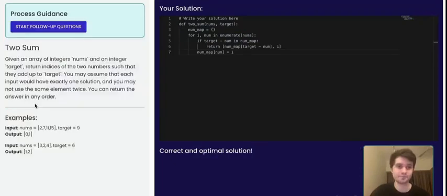Well done. Your solution is correct and efficient. Feel free to press the button to move on to some additional questions.